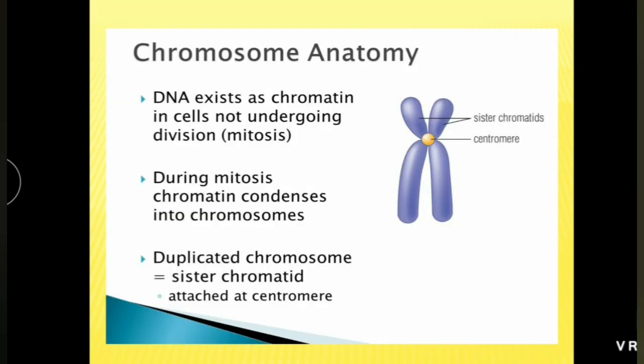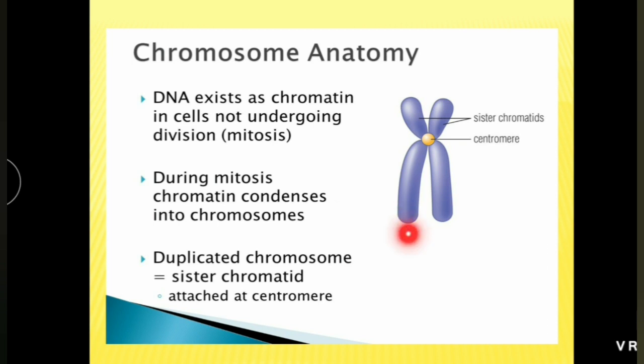Chromosomal anatomy. I already explained sister chromatids. Then here there is a centromere. DNA exists as chromatin in a cell not undergoing division, mitosis. During mitosis, chromatin condenses into each chromosome.